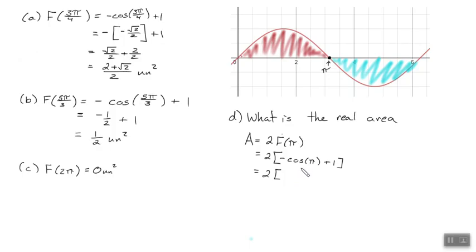Cosine of pi is negative 1. Negative 1 plus 1 is 2, times 2 gets me 4. The exact real area is 4 units squared, compared to the net area we answered on part C. There are a couple different ways that we could do this problem.